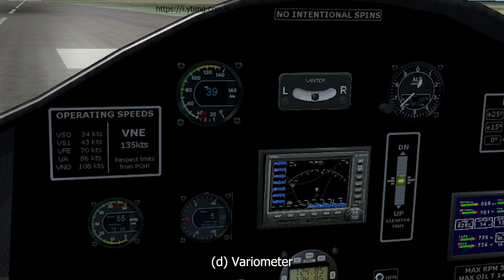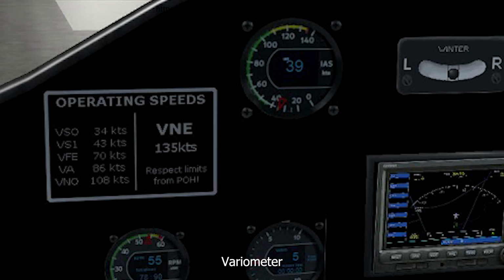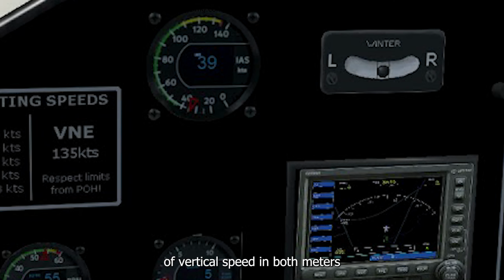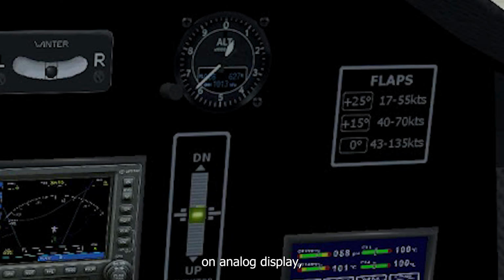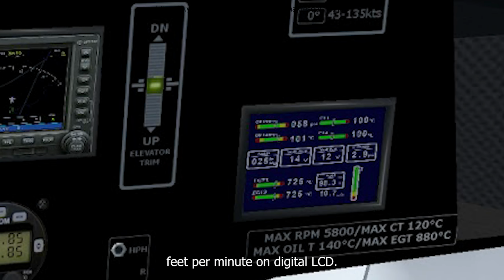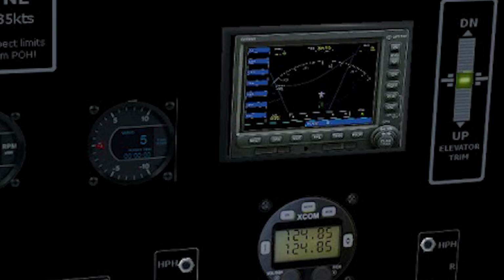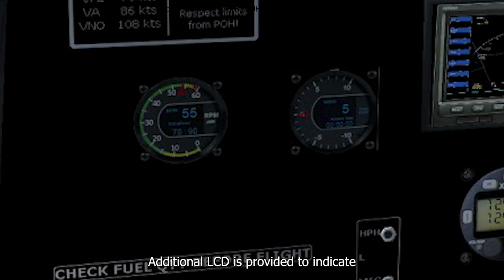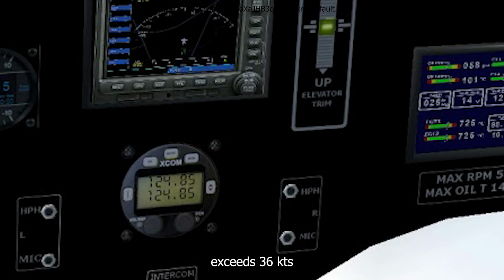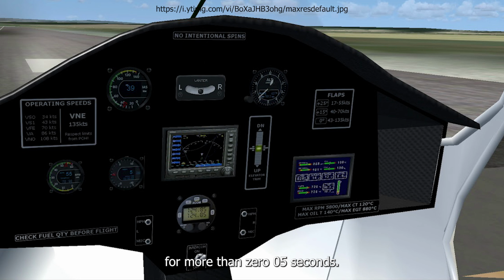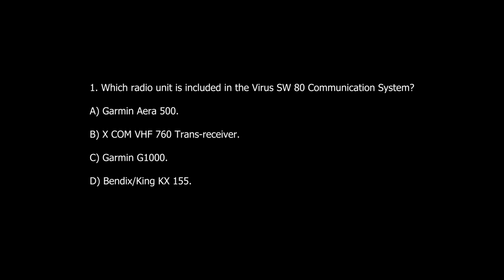D. Variometer. Variometer combines indication of vertical speed in both meters per second and feet per minute on analog display and only in feet per minute on digital LCD. Additional LCD is provided to indicate flight time, which starts registering when speed exceeds 36 knots for more than 0.5 seconds.